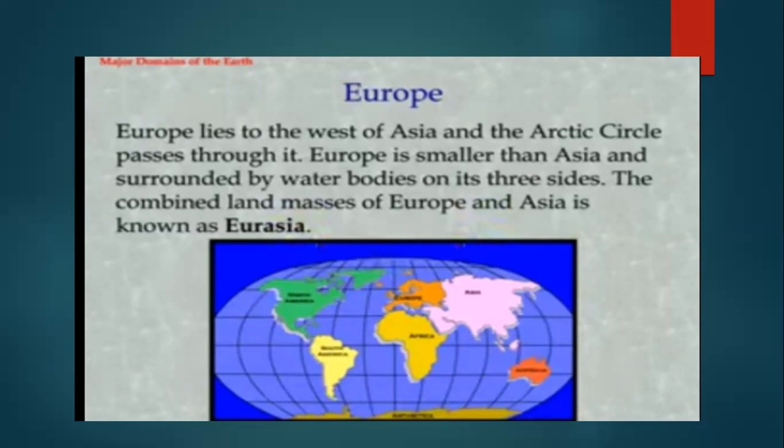Now Mount Blanc is the highest peak in the Alps and Mount Elbrus is the highest mountain peak in Europe. Okay, students. Now the combined land masses of Europe and Asia are known as Eurasia. Is that clear? This is all about the continent Europe.